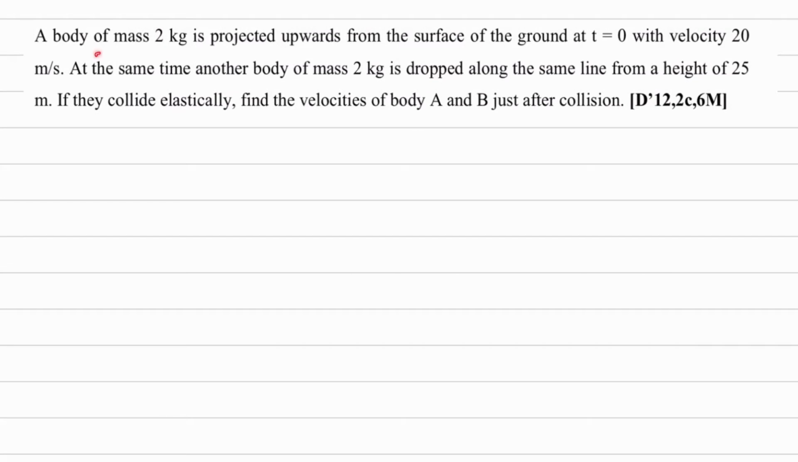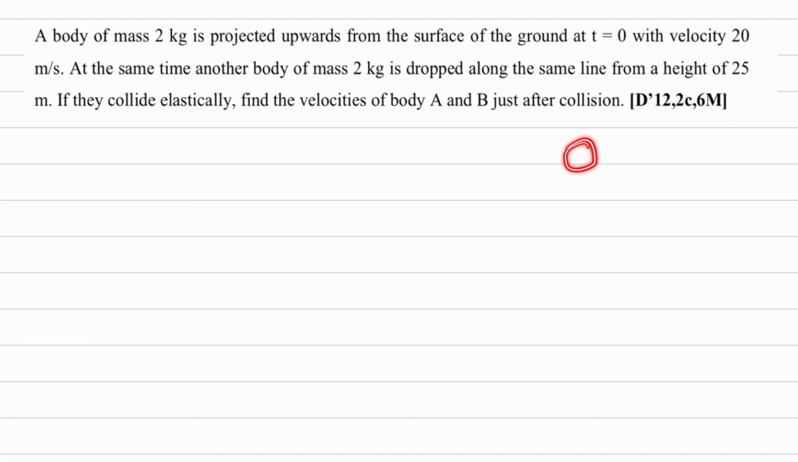A body of mass 2 kg is projected upwards from the surface of the ground at t equal to 0 with a velocity 20 meter per second. So a ball from the bottom side is thrown in upward direction with a velocity 20 meter per second. At the same time, another body of mass 2 kg is dropped. Here what is written? Dropped. So for the other body, since this is dropped, initial velocity will be 0. Along the same line from a height of 25 meter.